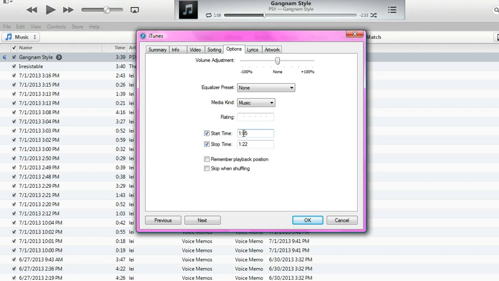On the Options tab you'll see start time and stop time. On the start time, you enter the starting time of your ringtone, and on the stop time you enter the end time of your ringtone. Since I want my ringtone to start at 1:05, I enter 1:05 as the starting time, and then 1:24 as the stop time. Then you just press OK.